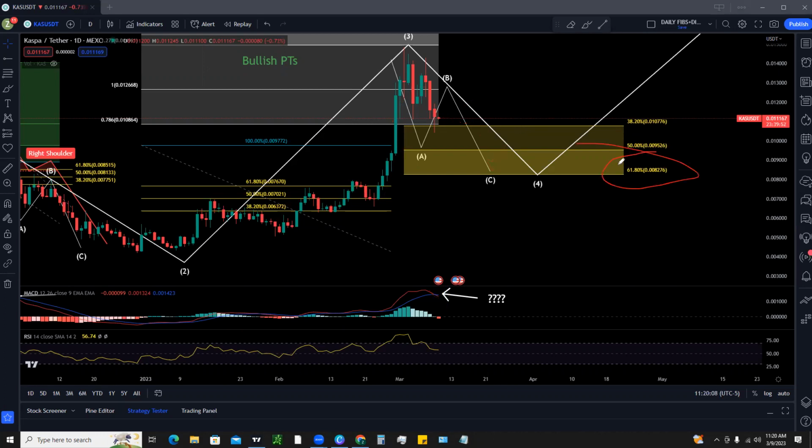And if we break through 0.008276 and we break through these levels, most likely we're going to see some type of reversal to the downside and retest some of our previous lows around the 0.05 to about 0.06 region. So that's the main stuff you want to pay attention to.